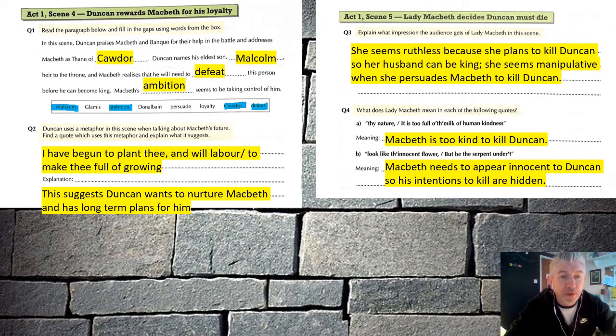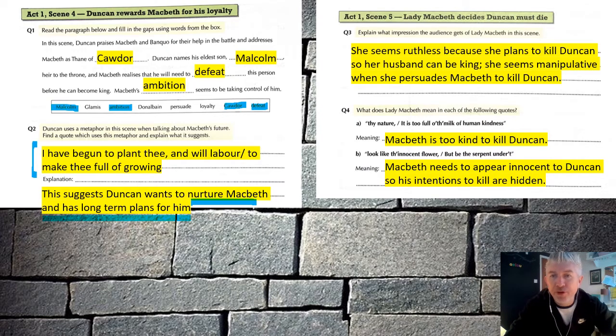Question 2. The quote was, I have begun to plant thee and will labour to make thee full of growing. And what that suggests is that Duncan wants to nurture Macbeth and has long-term plans for him. Okay? So it suggests that Duncan sees a future for Macbeth, that he wants to work with him and improve him. Into Act 1, Scene 5.